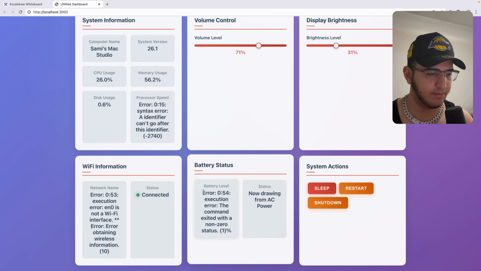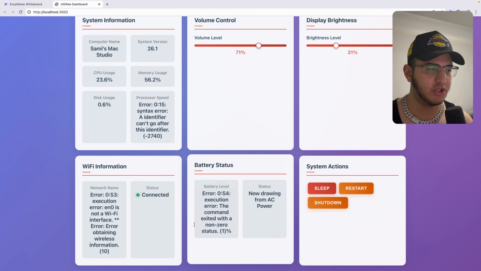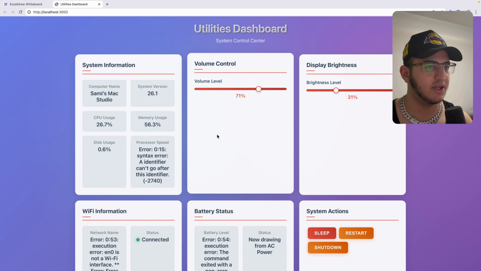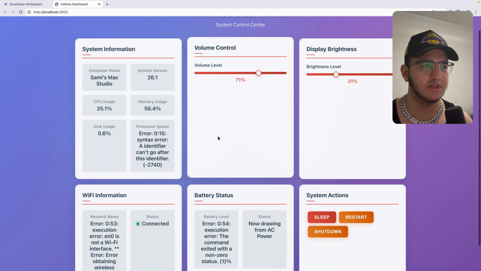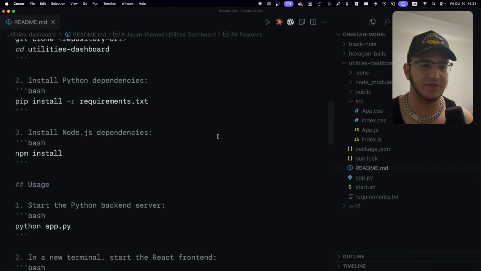Now, execution: the command exited with a non-zero status. Not an interface. Okay, so I don't think these are permission errors. This is just errors in how the model did things. You can see the disk usage, and yeah, very useless dashboard, honestly. I would have expected a bit more, but it's whatever. It obviously didn't pass this one either.